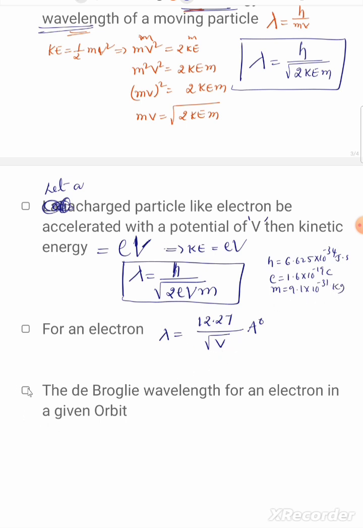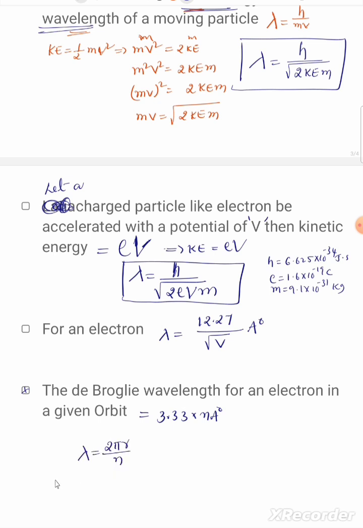Similarly, for the de Broglie wavelength of an electron in a given orbit, here also we can find one more relation, which equals 3.33 into n angstroms. How did we get this value? We already know lambda equals 2 pi r by n.